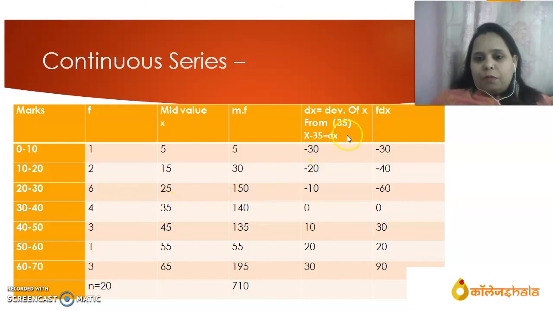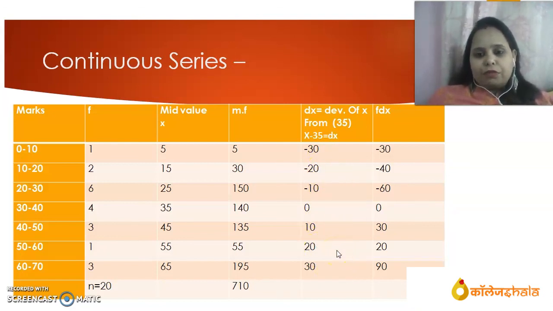So for finding out deviation from assumed mean, what to do? X minus 35. Whatever values are given in the mid values, we will have to subtract from 35. Suppose 5 minus 35 is minus 30, 15 minus 35 is minus 20, 25 minus 35 is minus 10. Likewise we will find out this deviation from assumed mean, that is 35.